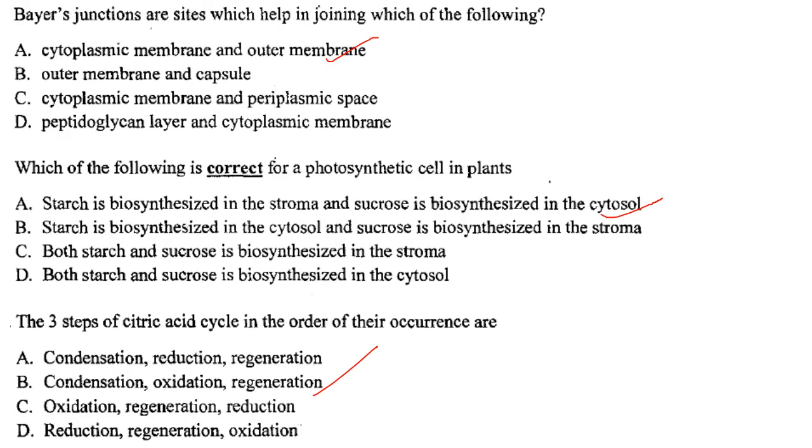Then next one. Bayer's junctions are sites which help in the joining of which of the following? So cytoplasmic membrane and outer membrane. Answer is option A. Then which of the following is correct for a photosynthetic cell in a plant? So starch is biosynthesized in the stroma and sucrose is biosynthesized in the cytosol. Answer is option A. Then the 3 steps in the citric acid cycle in order of their occurrence, that is condensation, oxidation and regeneration. Answer is option B.